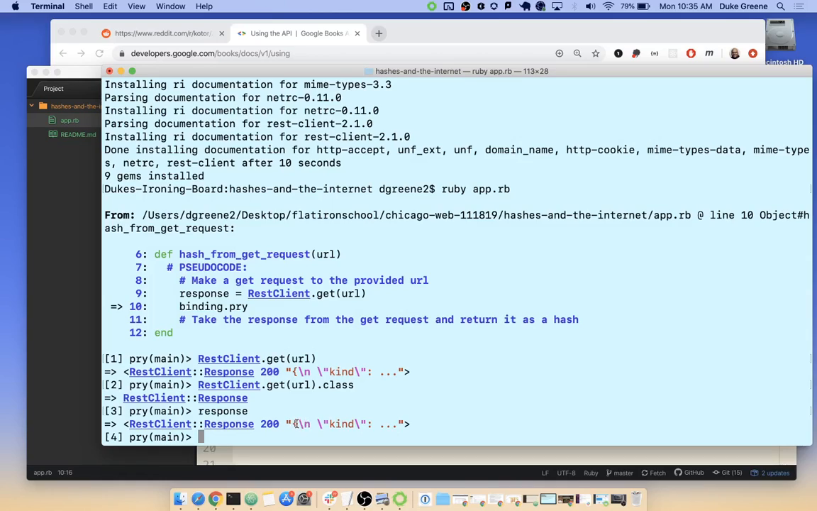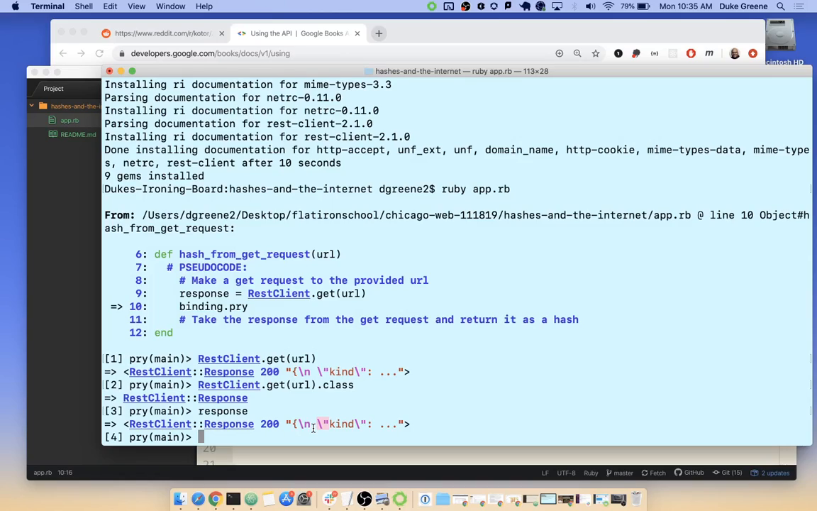And within this string, the first character is a bracket. Then we have this escaped new line character, and then an escaped quote character, and then kind, colon. I think what we have here is the start of key value pairs in a hash. But what's happened is it's been turned into a string. This is because when you make requests and responses over the internet, you can only really talk in strings, at least when we're using HTTP.